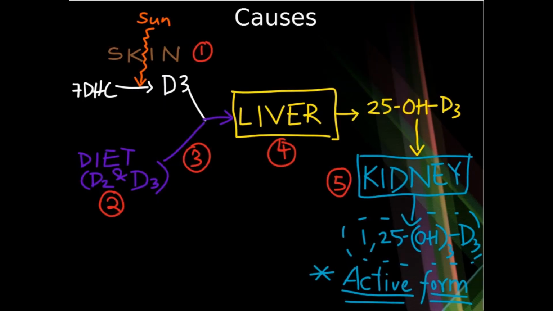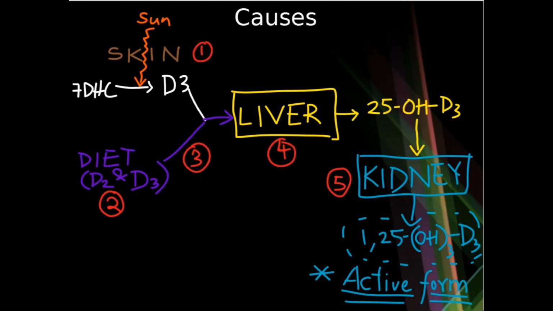Let us now try to remember the causes of rickets and osteomalacia using the pathway of metabolism of vitamin D. So 2 main sources I told you. The first is sunlight, the second is diet. Whenever sunlight falls on skin, 7-dehydrocholesterol that is there in the subcutaneous tissue gets converted to vitamin D3. Diet also by itself gives vitamin D2 and vitamin D3, and this will get absorbed. So D3 from sunlight exposure as well as D2 and D3 from dietary source will go to the liver.